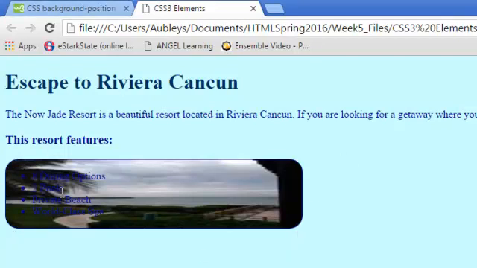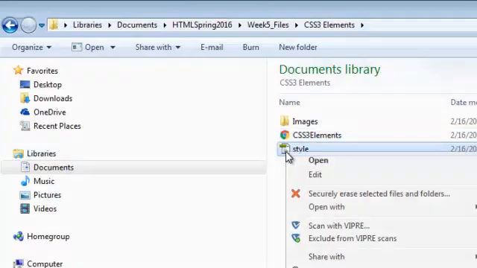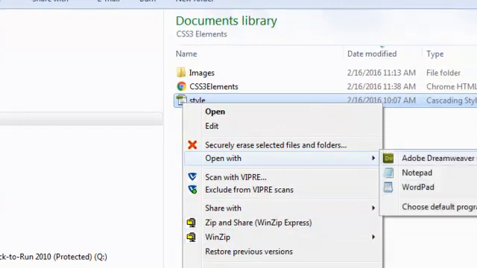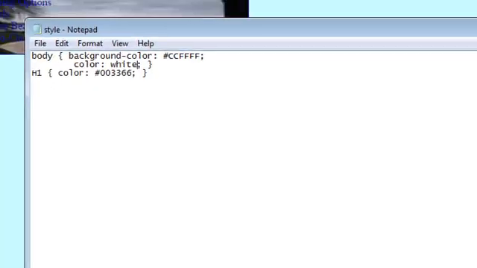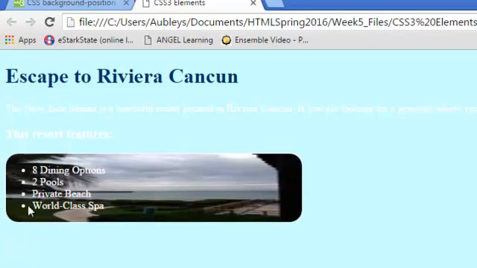Now, we're having some trouble seeing the wording on here, so we could go back into the style sheet and change that text to white. Let's do that for some additional practice before we go any farther. So I'm going to open my style sheet with Notepad, and I'm going to change the text color. I could change the list if I wanted, but I'm just going to change this here to white and save. Go back and test, make sure it took. And now you can see that the white's a little bit easier to see. I might want to move it over a little in the style, but that's something we could worry about later. I just wanted to give you a visual element on that.